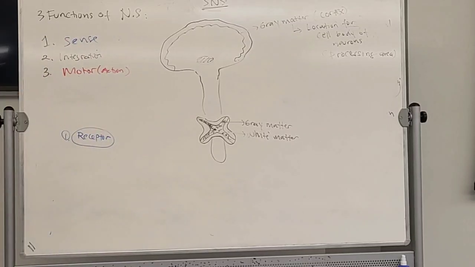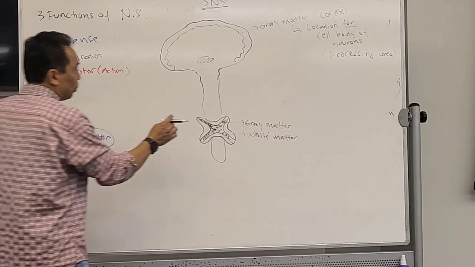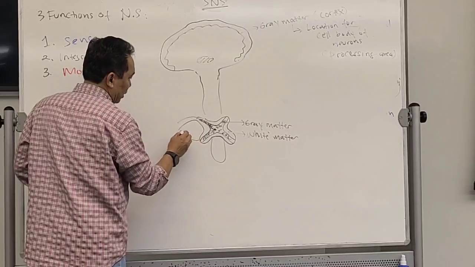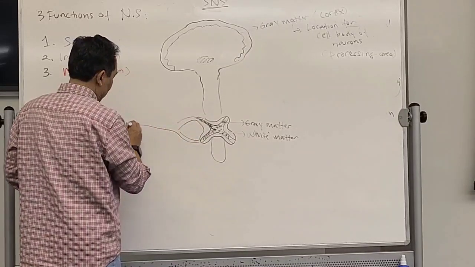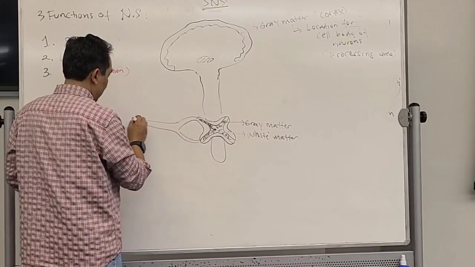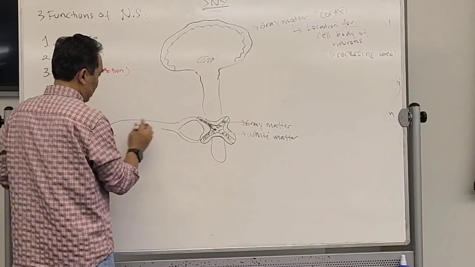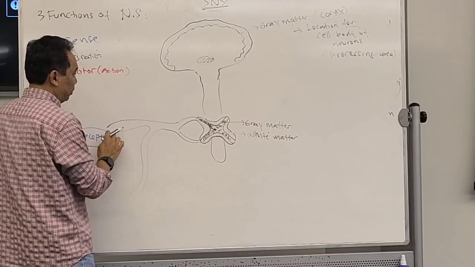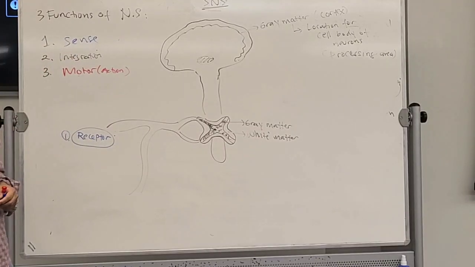You follow this? Now, the spinal cord will look like this. Okay, this one?